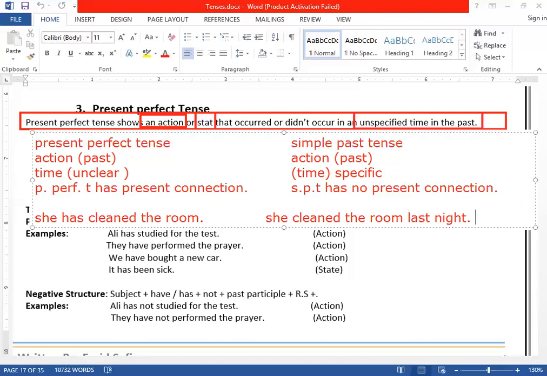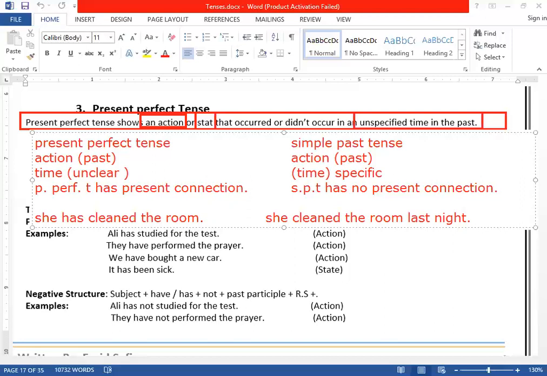She has cleaned the room. What does it say? It says this action happened in the past. When she cleaned the room, we are not concerned with that. We are concerned with what? With an action. Number one. Number two, it has got present connection. What is present connection? Now the room is cleaned. For example, you entered and you look, the room is clean. You say, oh, she has cleaned the room. We're not concerned with the time, whether she cleaned the room last night, yesterday, or last week. Time is unspecific, but we are more concerned with the cleanness, with an action.